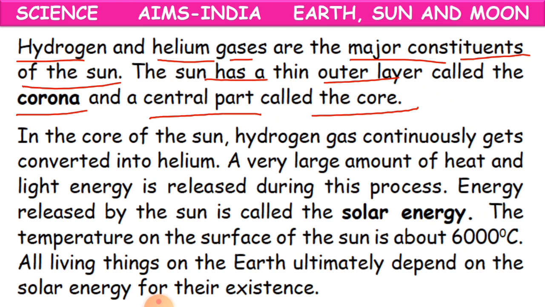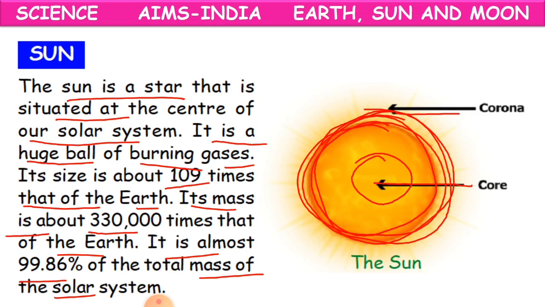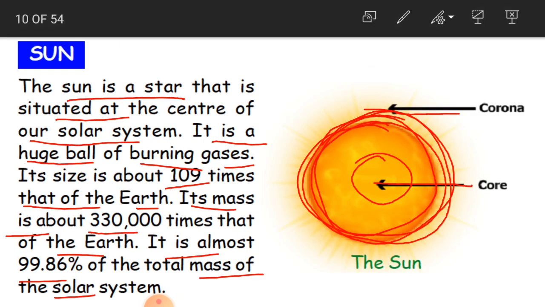Okay, children. Now, in the core of the sun, where is the core? It is in the center. So here you have got hydrogen gas, which continuously gets converted into helium. So in the core, in the center part, you have got hydrogen gas.